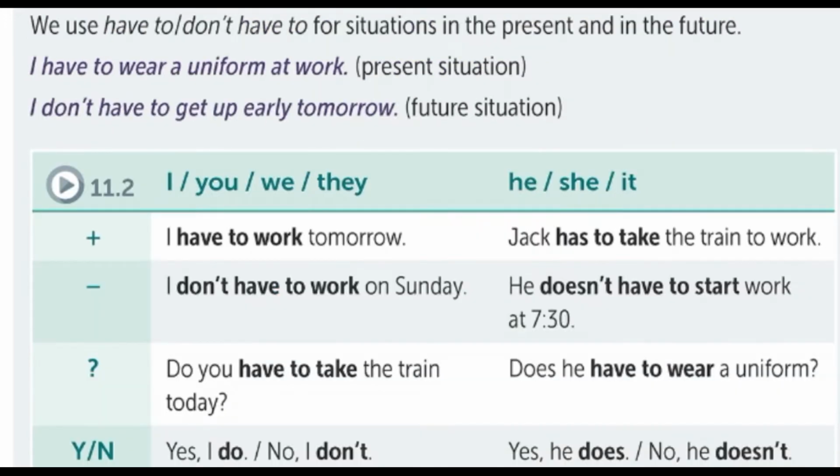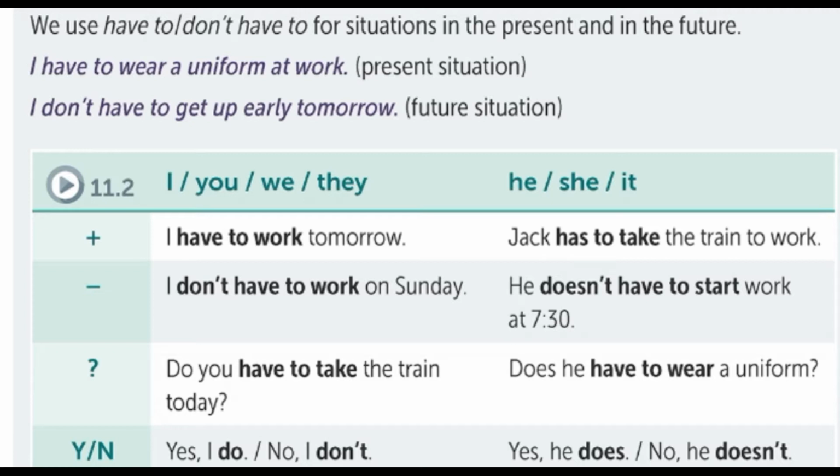Remember, we use have to or don't have to for situations in the present and in the future. Examples. I have to wear a uniform at work. Present situation. I don't have to get up early tomorrow. Future situation. So pay attention to the examples. I have to work tomorrow. Jack has to take the train to work. I don't have to work on Sunday. He doesn't have to start work at 7:30.